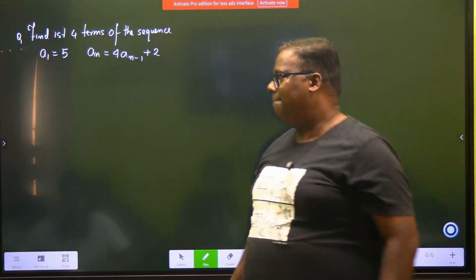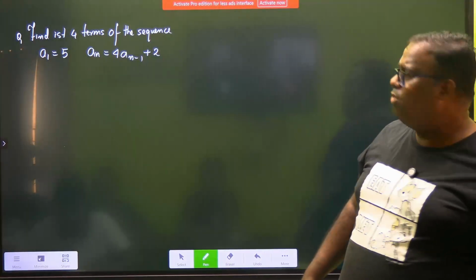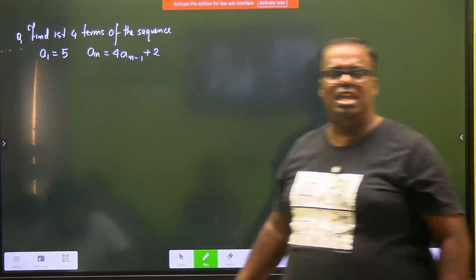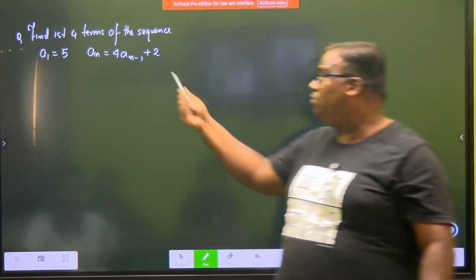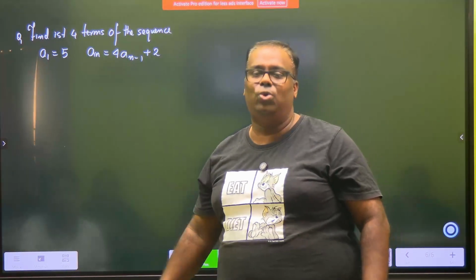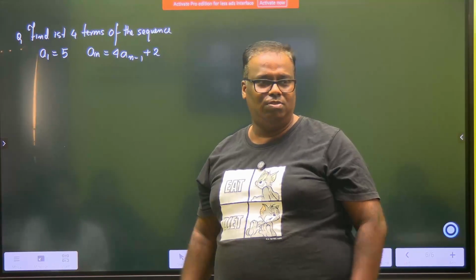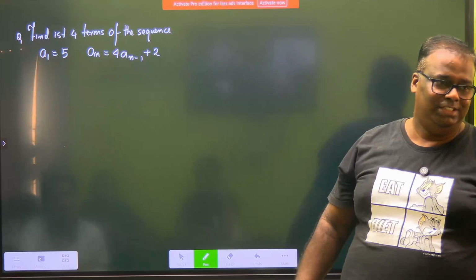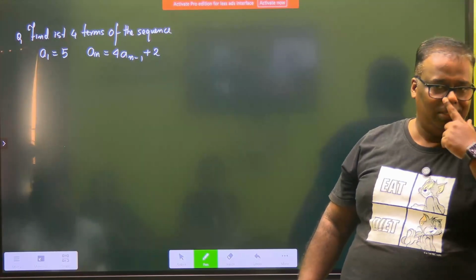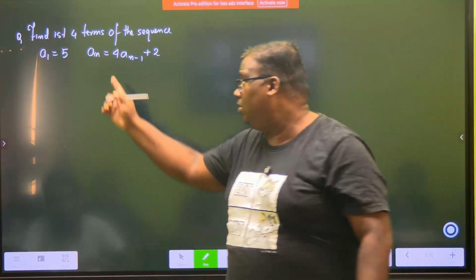Okay? Now the question arises, sir, why did they actually give us a1 specified out here? Because if you put 1 here, then it becomes a0. You don't know what the value of a0 is, that is why a1 has been given to you, right? There is some logic. Shall we start? Now we have to find out first 4 terms.